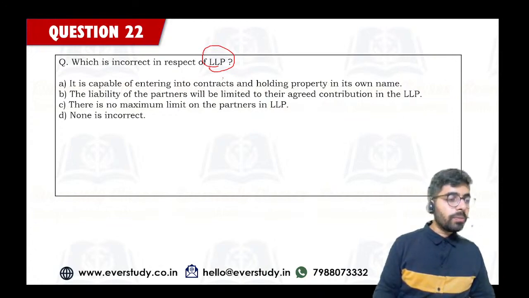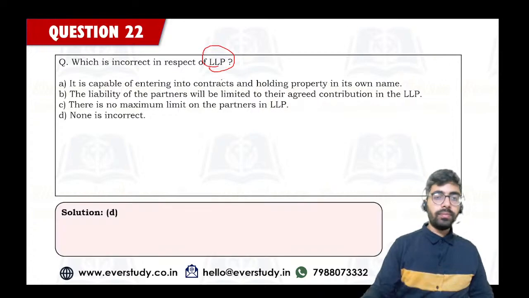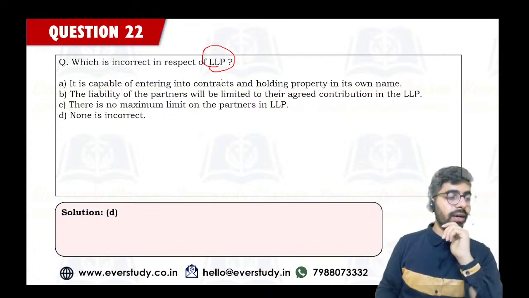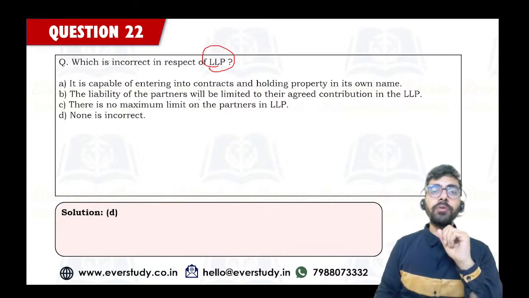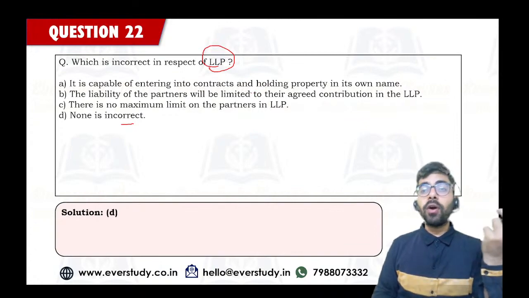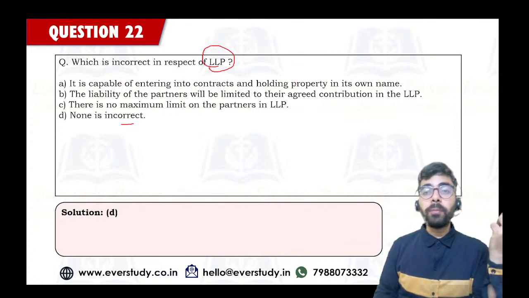I'm seeing the answer as option number A and D. Vanishri, Shailesh, Chaitra, Muttu, Ijaz, Ellen, Vishali, Smitha, you are absolutely correct. Ki none is incorrect in this one. LLP, it can on its own enter into contracts, and it can on its own hold property in its own name.